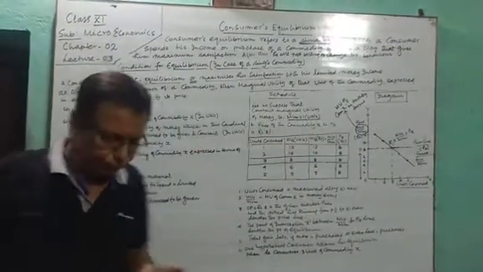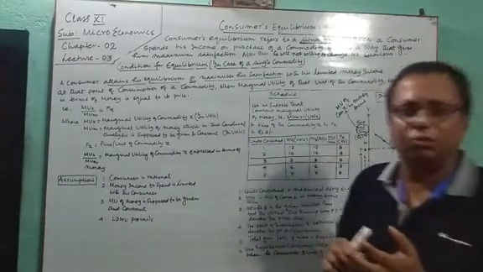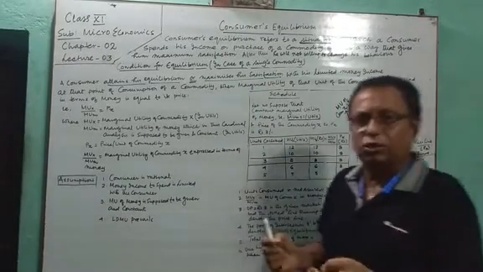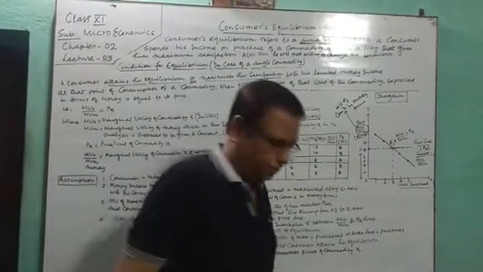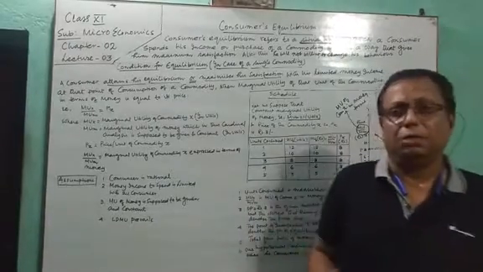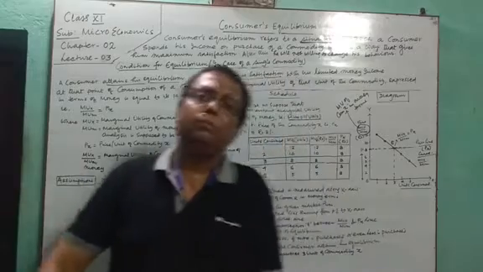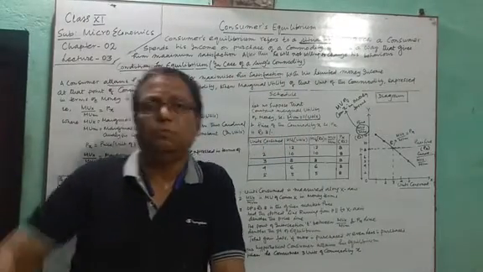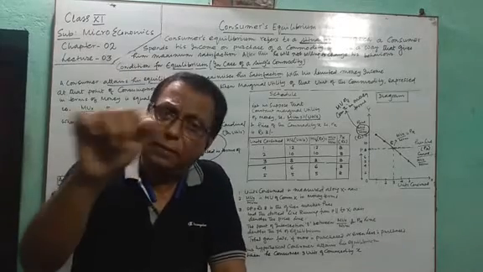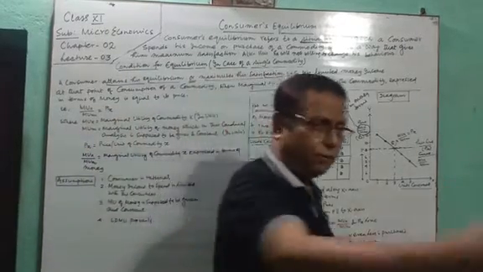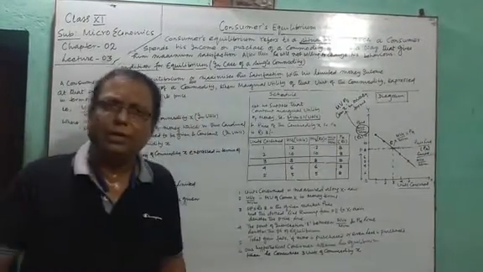A lot of things are there. We are studying the cardinal utility approach, or the Marshallian utility analysis, where we assume that utility is cardinally measurable. Suppose you are thirsty. It is the summer season. You go to the marketplace and purchase a bottle of cold drink. That bottle costs you rupees 10. You give 10 rupees to the shopkeeper, the shopkeeper gives you a bottle of cold drink, and you drink it.